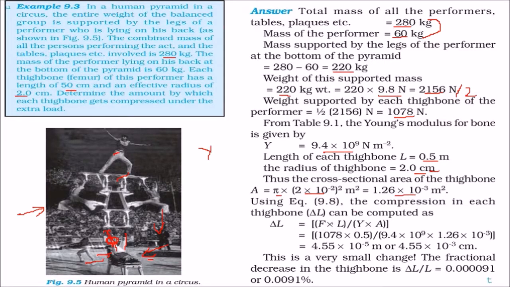And of course we know that the Young modulus is given by stress upon strain. Stress is F by A, strain is delta L by L. So delta L can be found using F into L by Y into A. Put all these values, and this will be around this number. This is a very small change. The fractional decrease in the thigh bone can be obtained by delta L by L. So this is around 0.0091%.